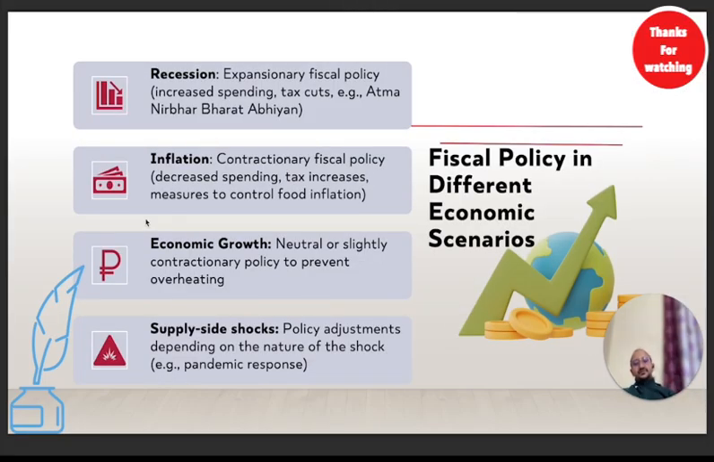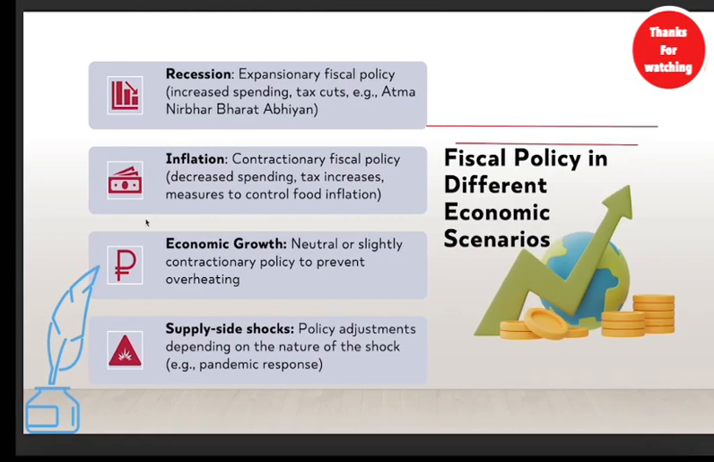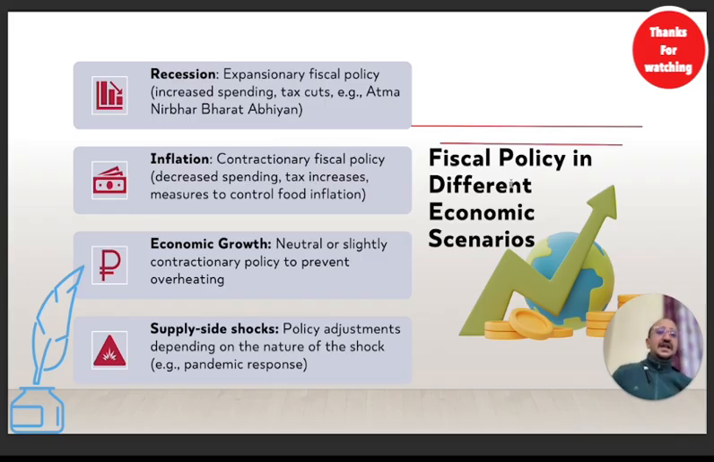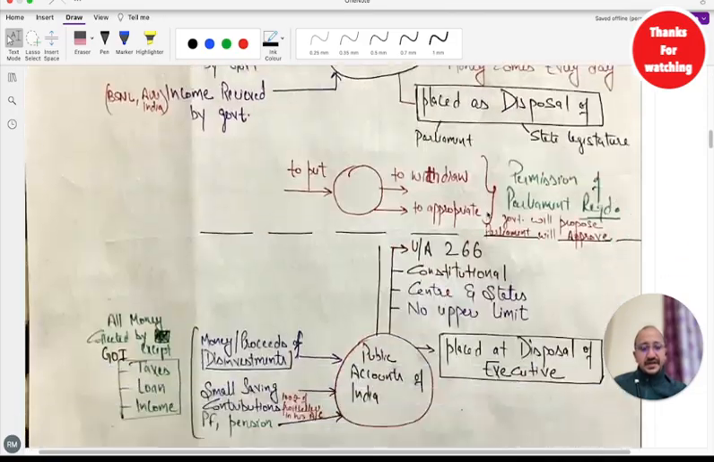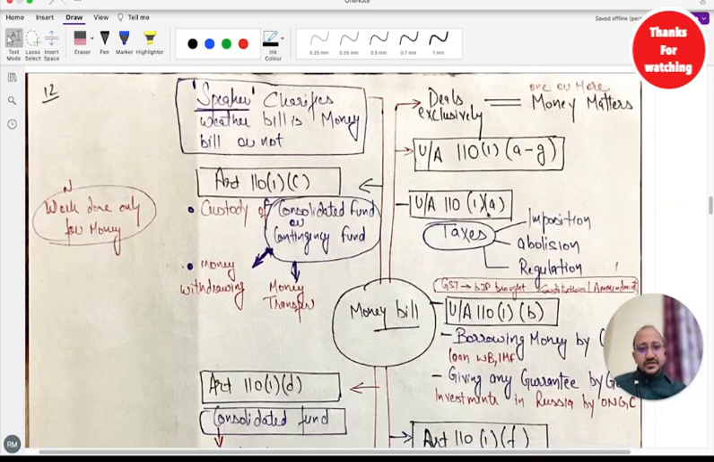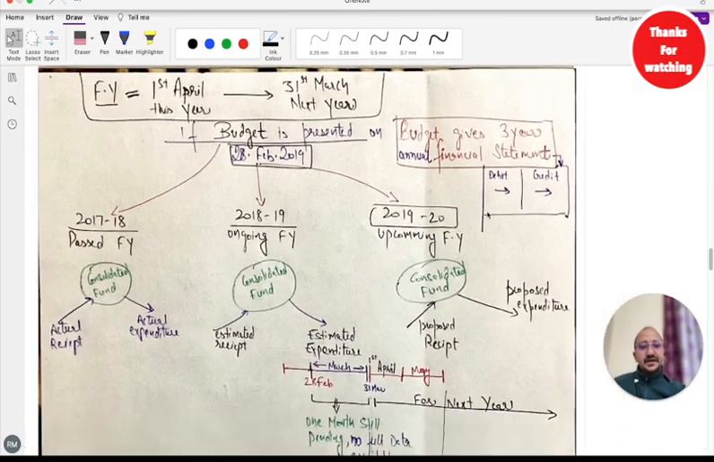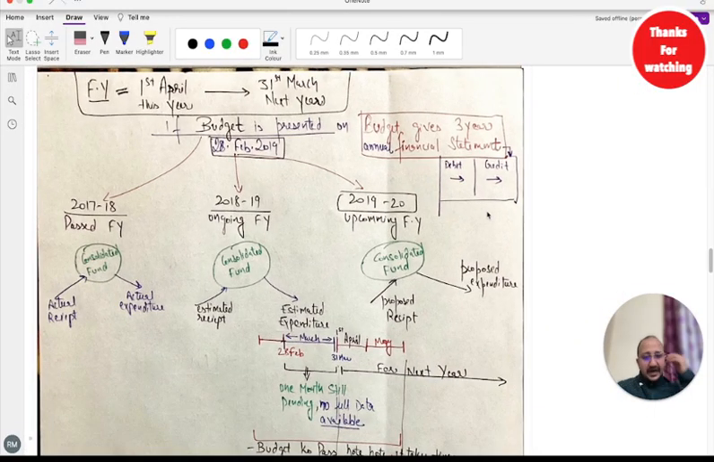No doubts. Again, the thing is what the different types of policy will be, and what the different approaches of the government will be in the different scenarios of the economy. Meaning when the economy is at its highest, what the government would do; when the economy is at its lowest, what the government should do and would do. Right? Now let's see how it works. So this part is done. Accounts are already done. This is also done. Money bills are done. Okay. Now let's see what are the things present in a budget.